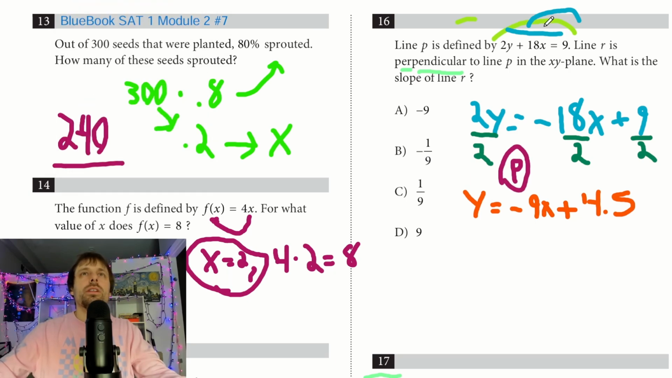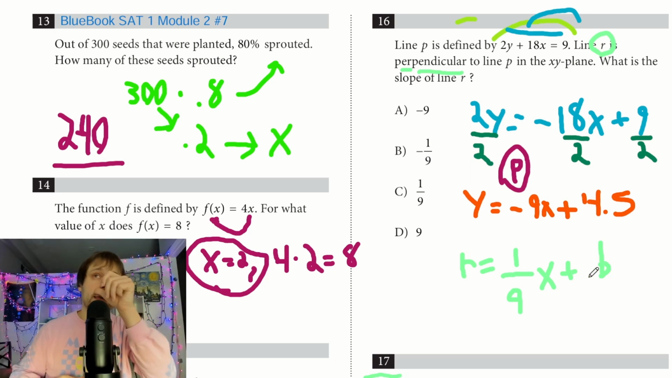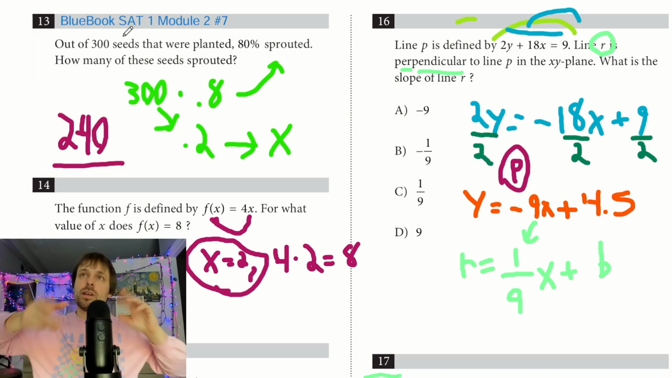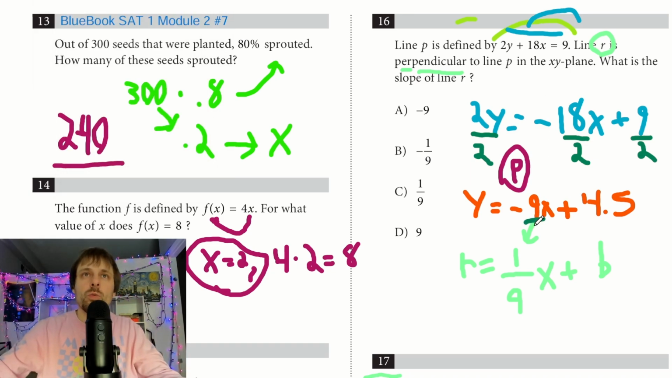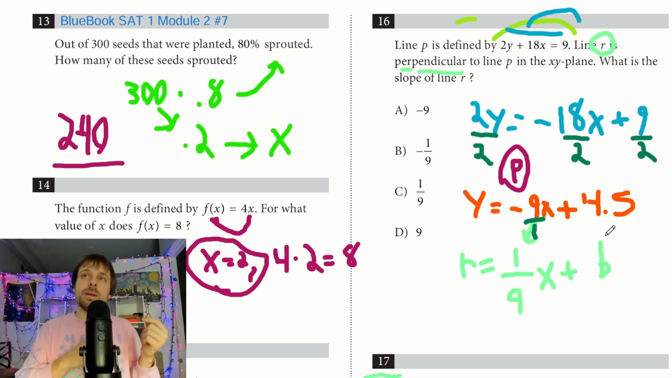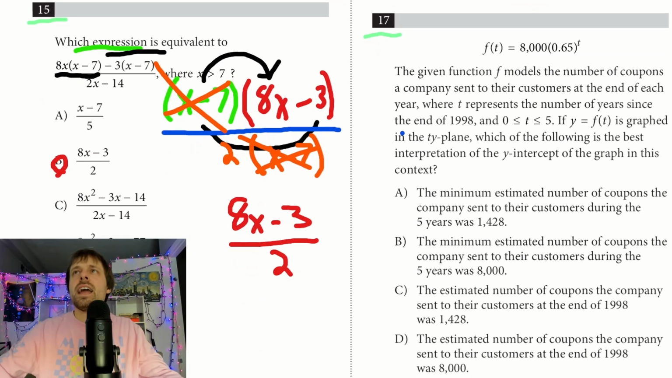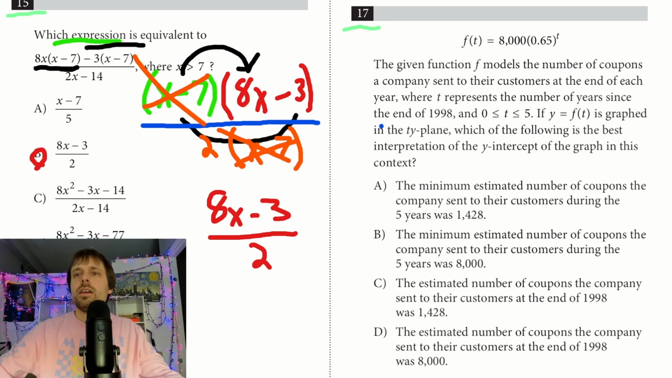They want to know line R, which is perpendicular. Perpendicular is going to be negative reciprocal. So I know that line R would equal 1/9 x plus b. They don't give us enough information to know what the y-intercept is going to be, but I do know that this turns into that because, again, reciprocal, so I flip it. It's technically negative 9 over 1, so I flip it to 1/9, and then I change my sign. It was negative, becomes positive. Looks like I'm looking at C for number 16 here. Excellent problem.